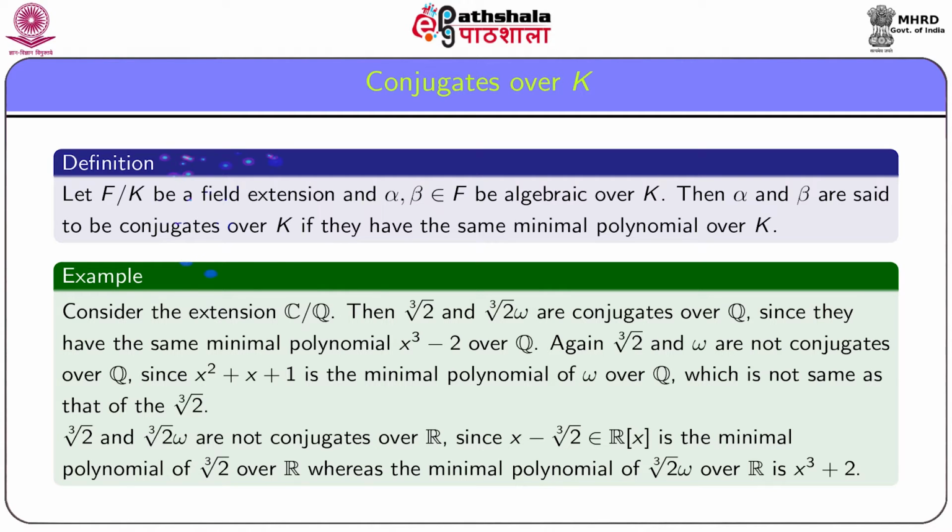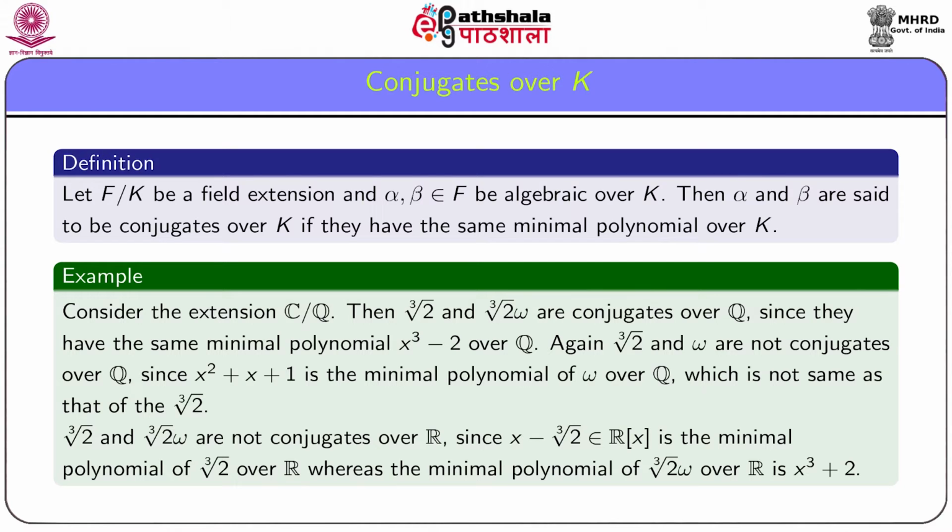Note that these two are roots of the polynomial x cube minus 2. This polynomial is irreducible over Q as well as monic. Hence, this polynomial becomes the minimal polynomial of these two elements in C. Hence, we can say that cube root of 2 and cube root of 2 omega are conjugates over Q.